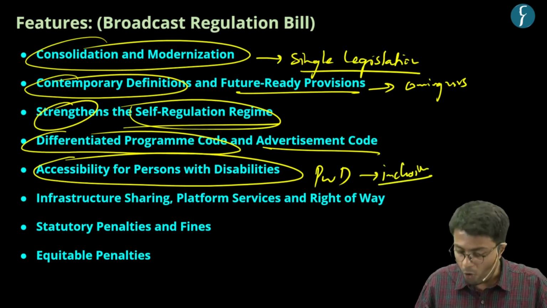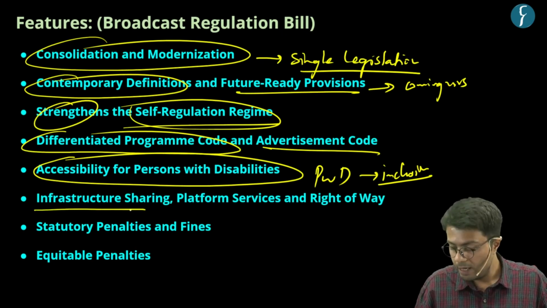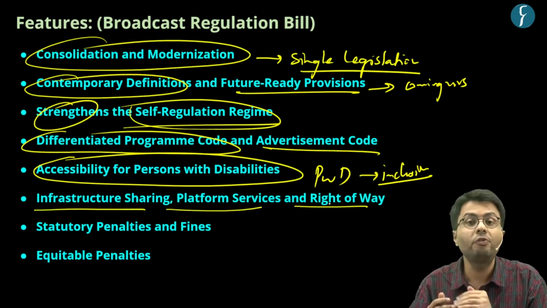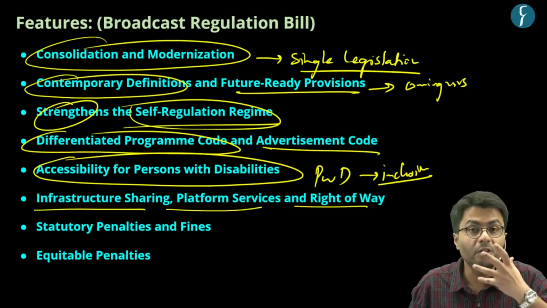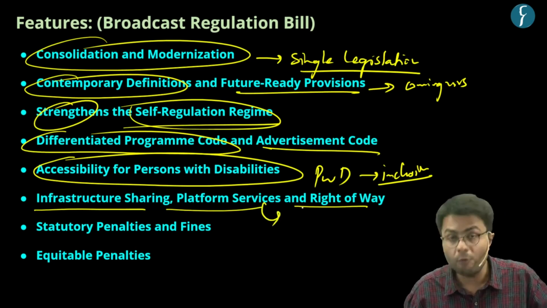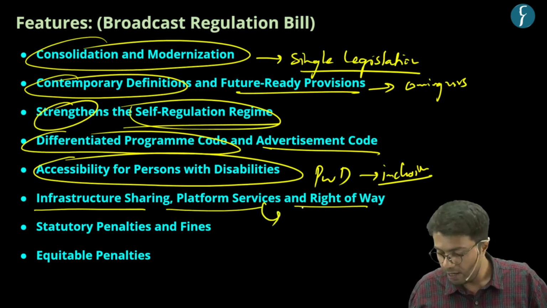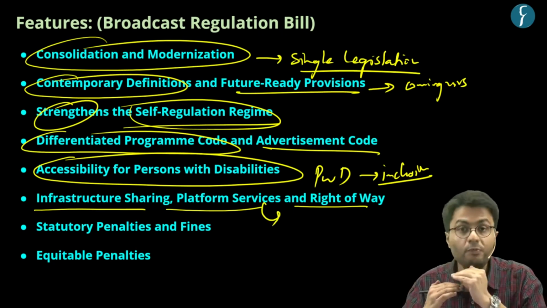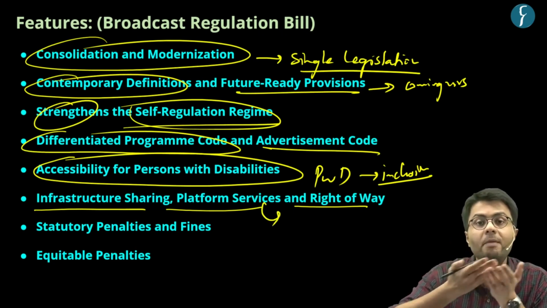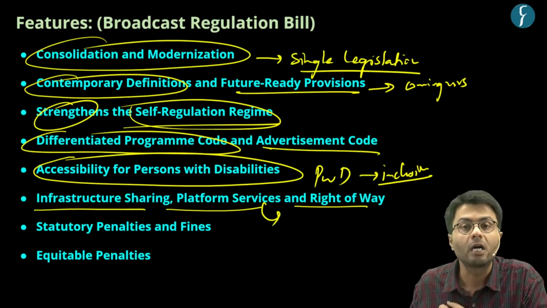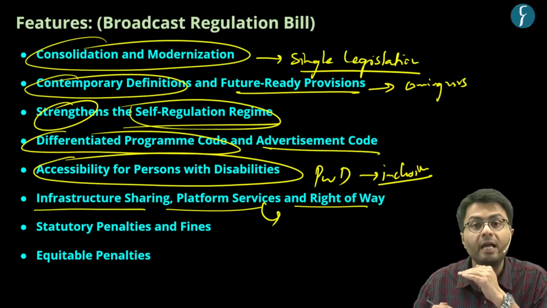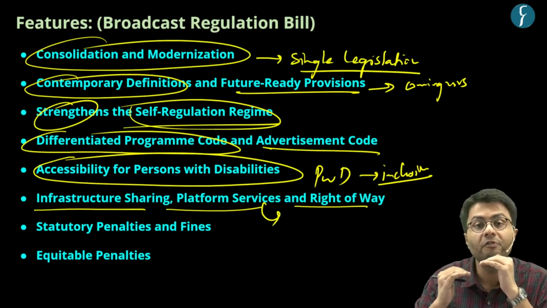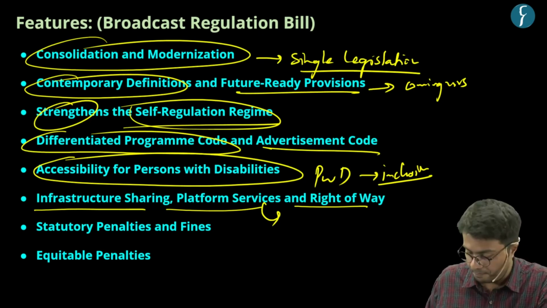Further, it also provides for infrastructure sharing, platform services, and right of way access. This provision helps the broadcasting industry borrow services or infrastructure from other rival broadcasters, and this will create a cheaper and more efficient broadcast network.